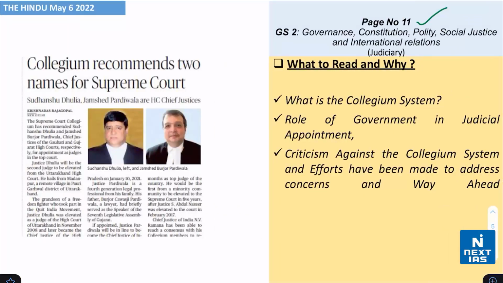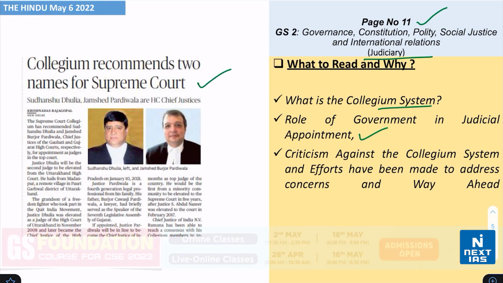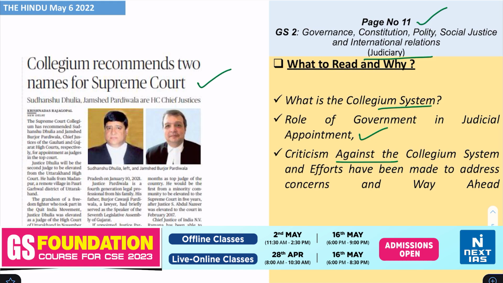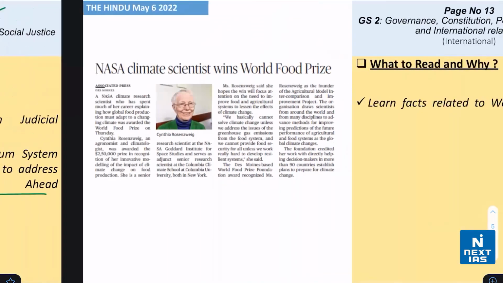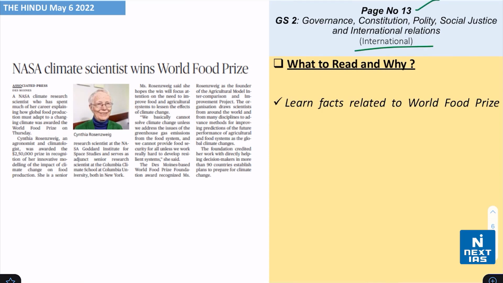Next, take a look on page number 11 from the topic of judiciary. The headline says that Collegium recommends 2 names for Supreme Court. Understand the criticism against the collegium system and efforts that have been made to address concerns and what lies ahead. Take a look on page number 13. This is coming from the topic of international news. The headline says that NASA climate scientist wins World Food Prize. Now understand and learn the facts related to the World Food Prize.